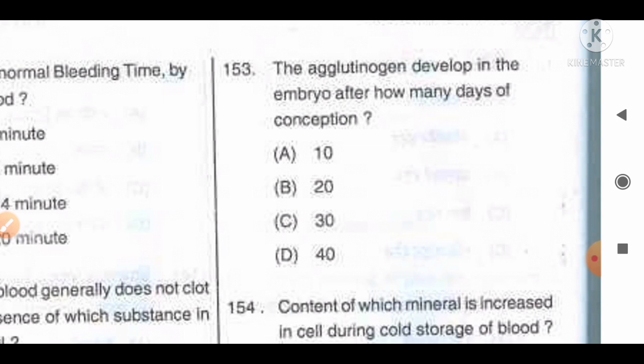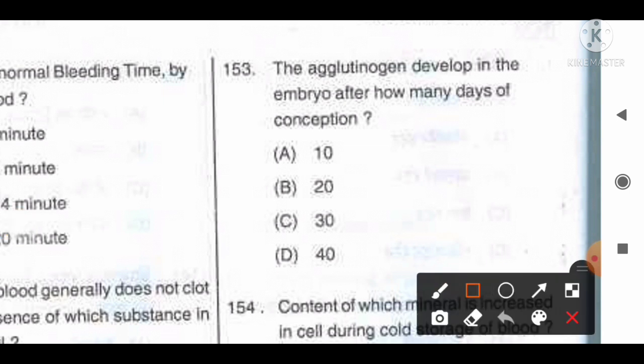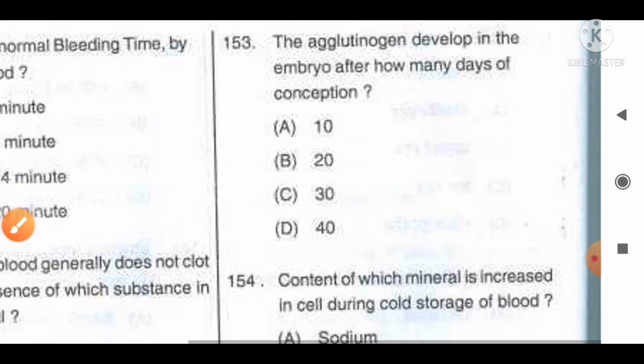Generally, agglutinogens are developed in the embryo after 40 days of conception. So option D, 40, is the correct answer for this question that you can remember. Move to the next question, number 154.